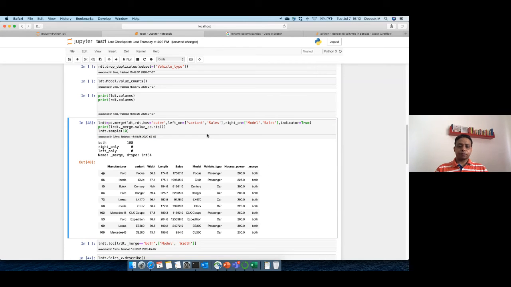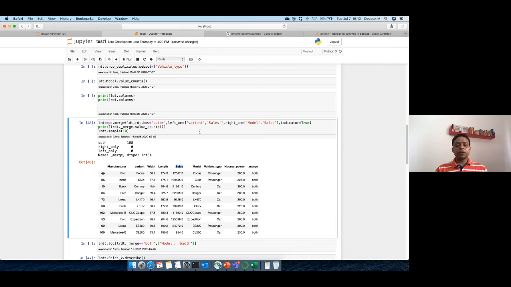So you see this. Now the sales is again back as a normal column because it is used as a key. It is not a separate column having the same names. So this is the way you can do a lot of different data manipulation in terms of merging, and it's quite easy also, right?